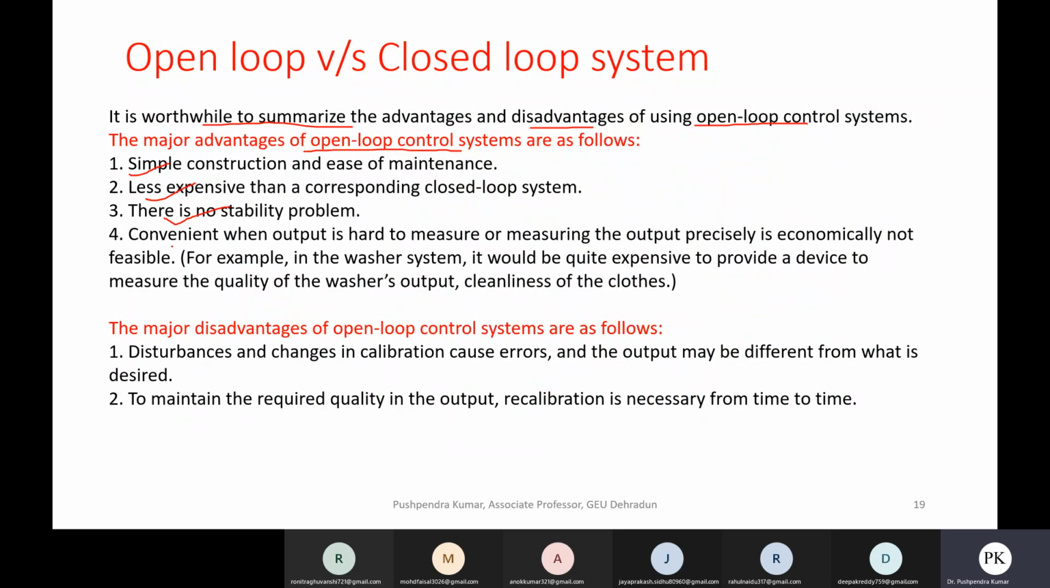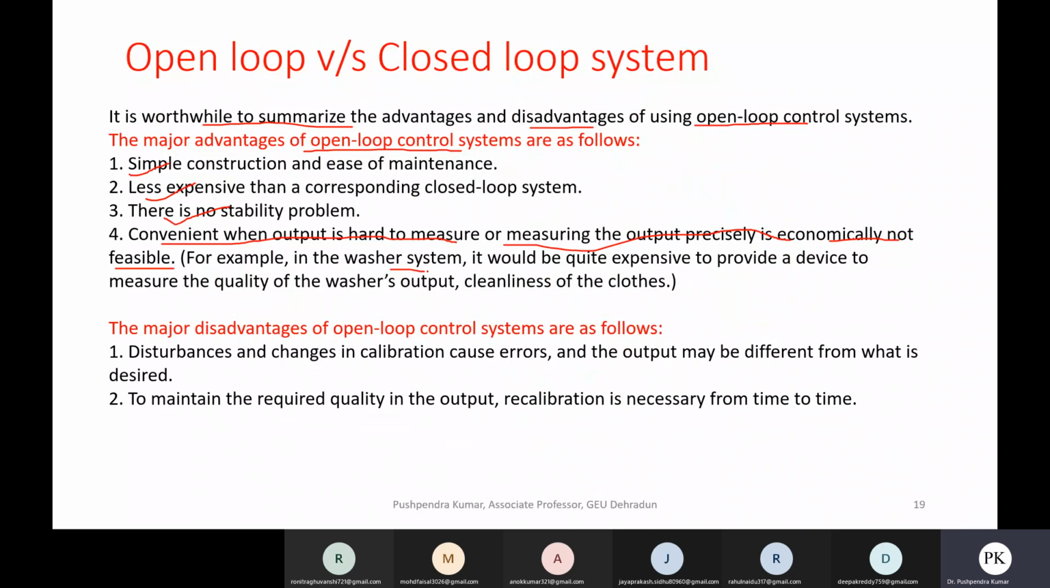So convenient output is hard to measure, or measuring the output precisely is economically not feasible. We face some situations where we cannot measure the output value. In that case, you have to use only open loop control. For example, in a washer system, you cannot measure the quality of the washer output.